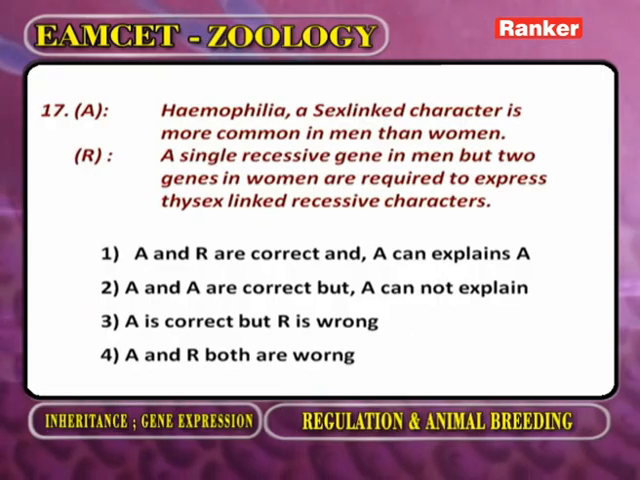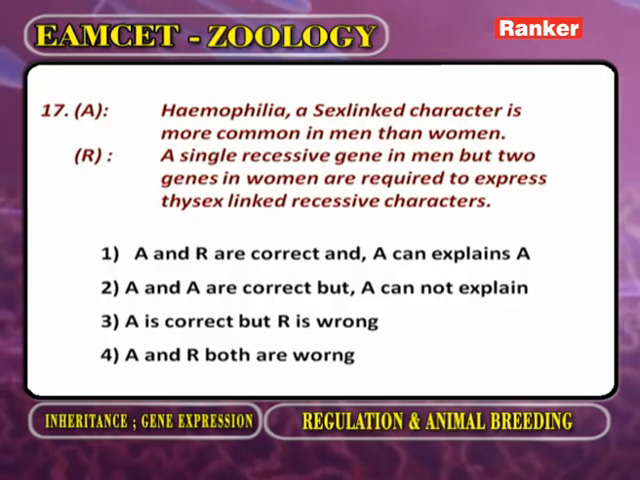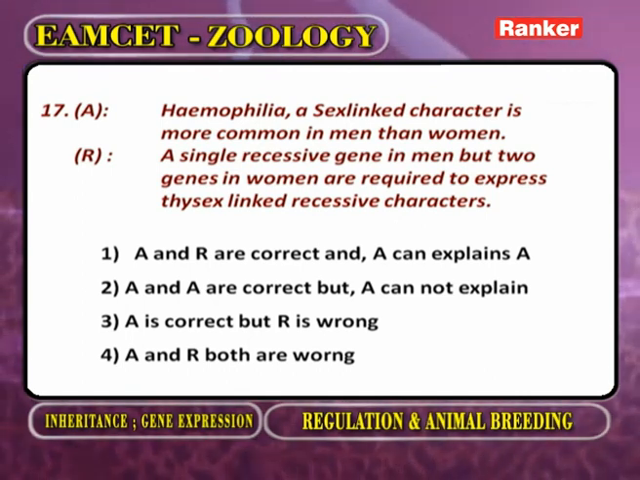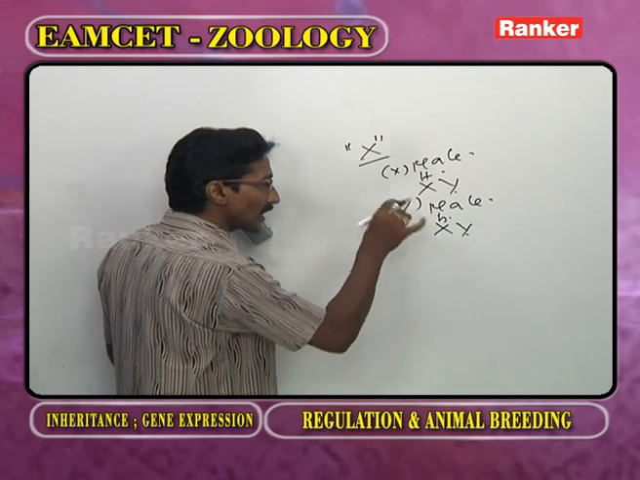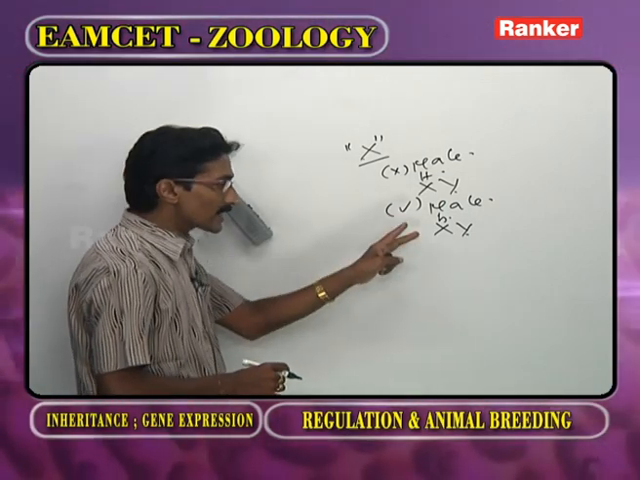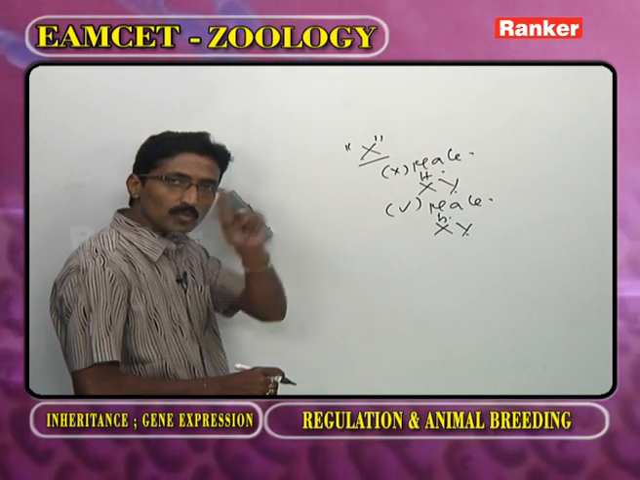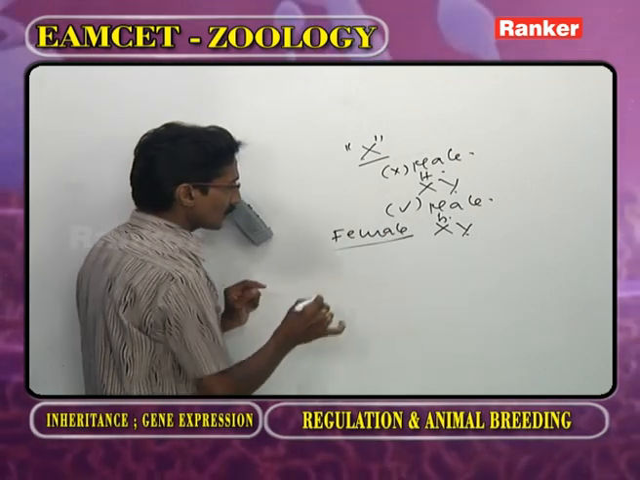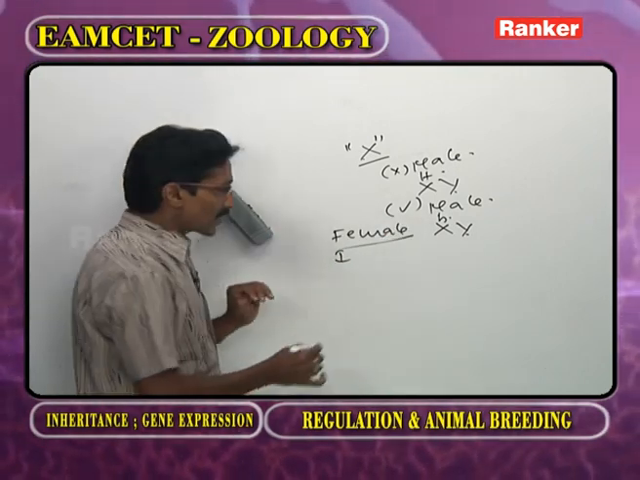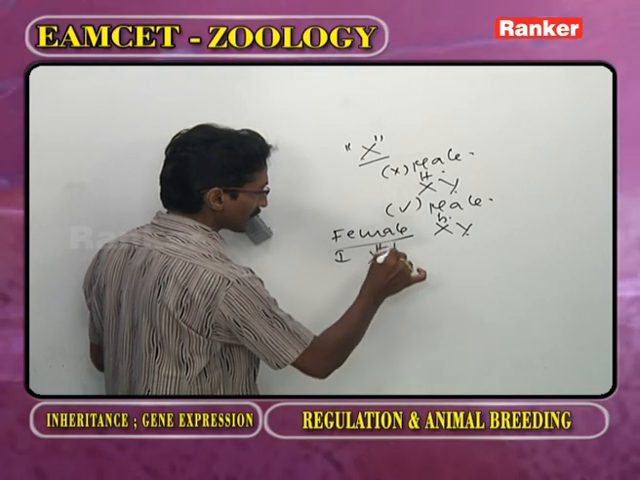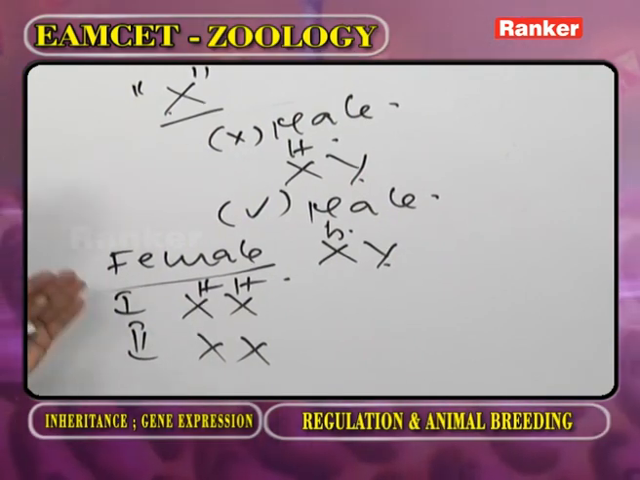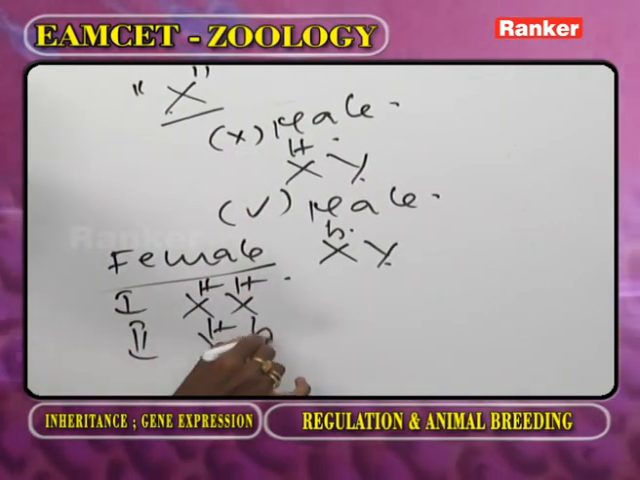Reason: a single recessive gene in men but two genes in women are required to express the sex linked recessive character. In order to express a sex linked recessive character in a female, the recessive gene must be present on both X chromosomes. For example, we go for the female. One condition is the female has no hemophilia: X X, capital H, capital H. Second condition, the female has no hemophilia but carries that gene: capital H, small h.